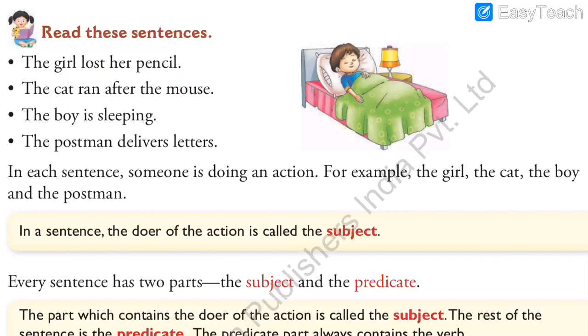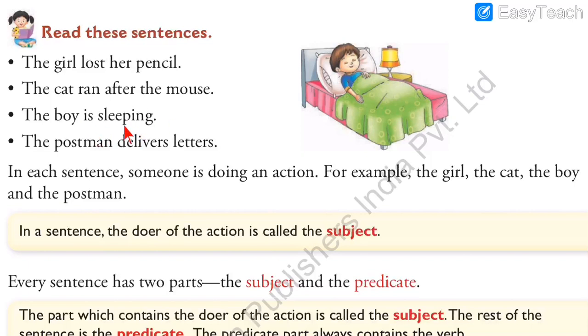The girl lost her pencil. So who lost the pencil? The girl. So the girl is the doer of the action. She does the action, so she is the subject. Second one, the cat ran after the mouse. So what is the subject over there? Who ran after the mouse? Cat. Cat ran after the mouse.